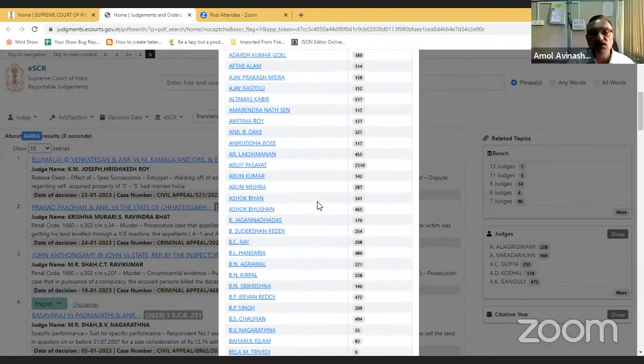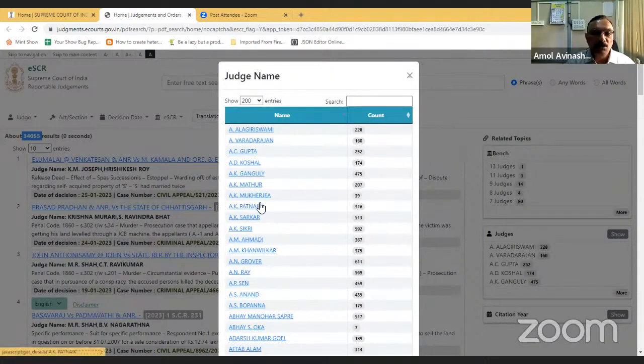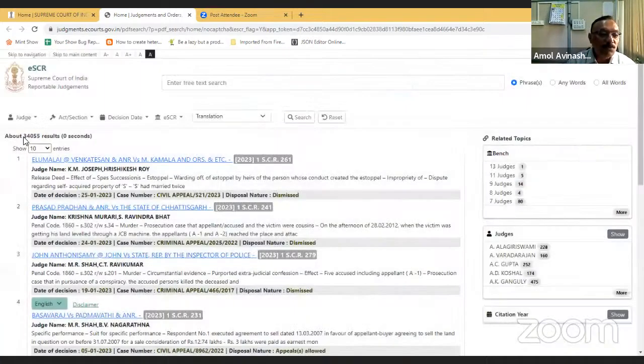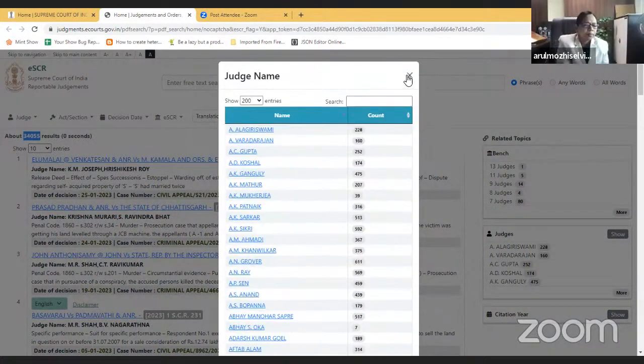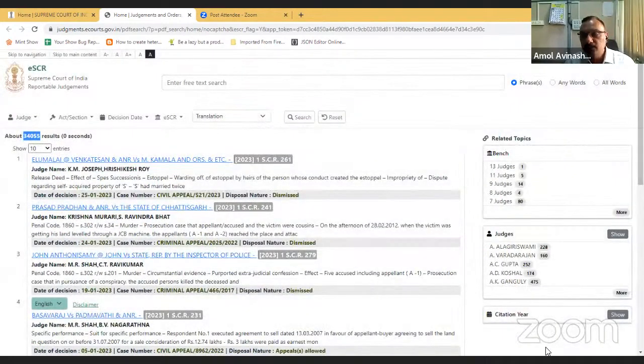Yeah, if you know, then you can see here whatever search you have given. Accordingly, suppose there are 100 judgments. If you give any search, the names of the judges who have given those 100 judgments will come here. So based on that, you can see now here, for all the 34,000 judgments, this all judges list will be shown. Okay. So first I'll discuss this right side filter. Then I'll come to this.